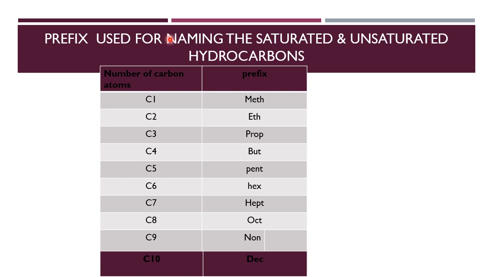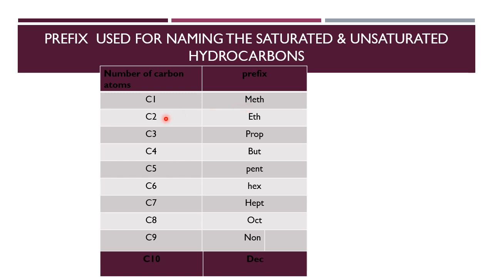Prefixes used for naming the saturated and unsaturated hydrocarbons. Children, for writing the common name, we have to use some prefix depending upon the number of carbon atoms. When the number of carbon atoms is 1, the prefix is meth, M-E-T-H.